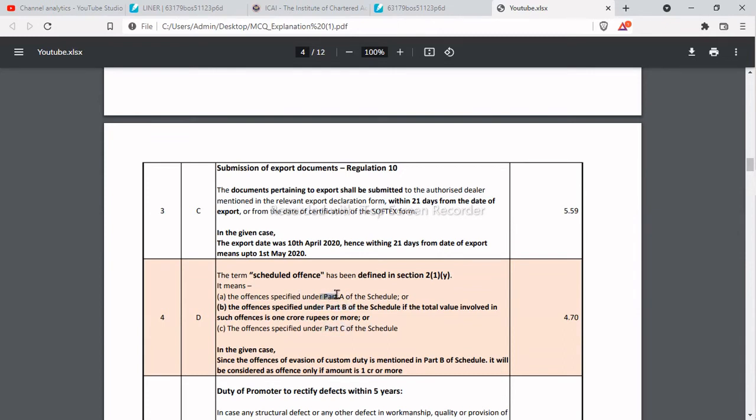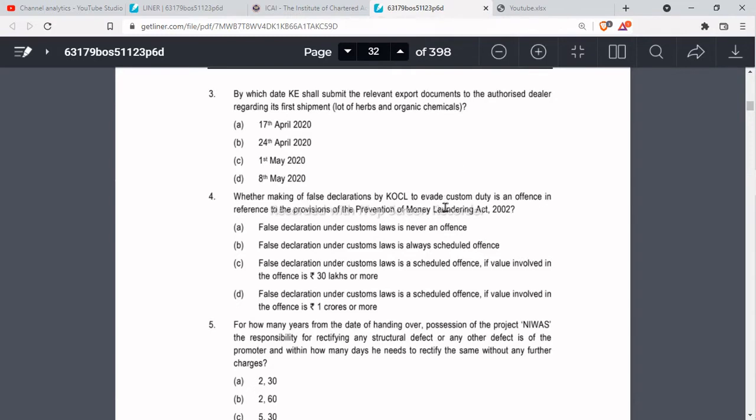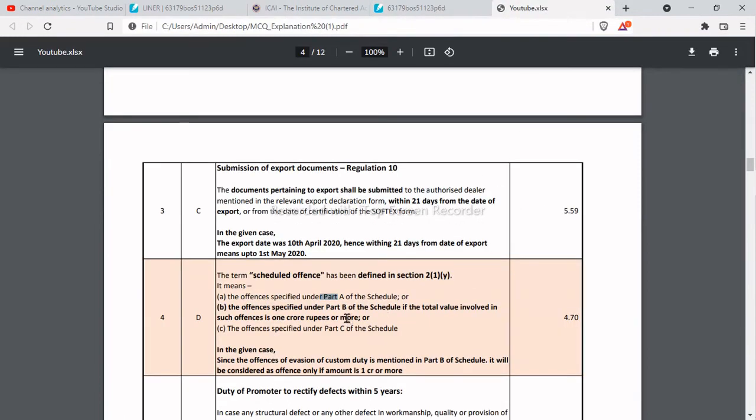You have to know the list of offenses and the legal act under which the penalty will be made. Since KOCL has made a false declaration in order to evade the custom duty, this offense is covered in Part B of the schedule.